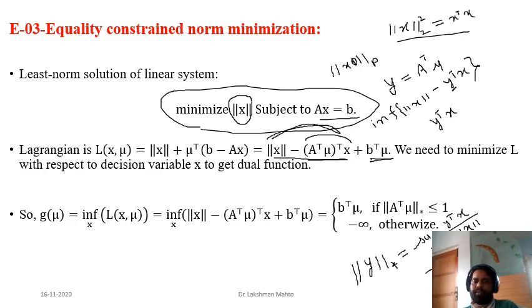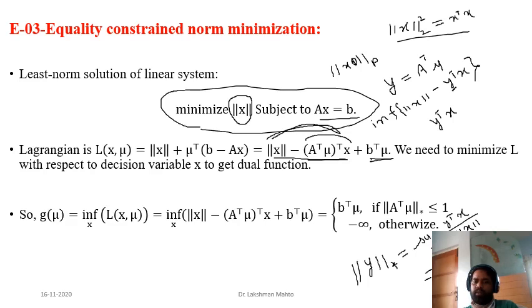There are many equivalent definitions of the dual norm of a vector. Another definition: the supremum of y transpose x such that x comes from the unit ball, that is, norm of x is less than or equal to 1.